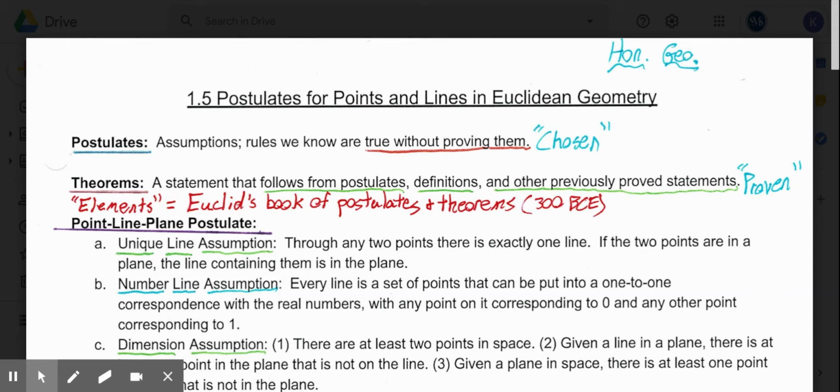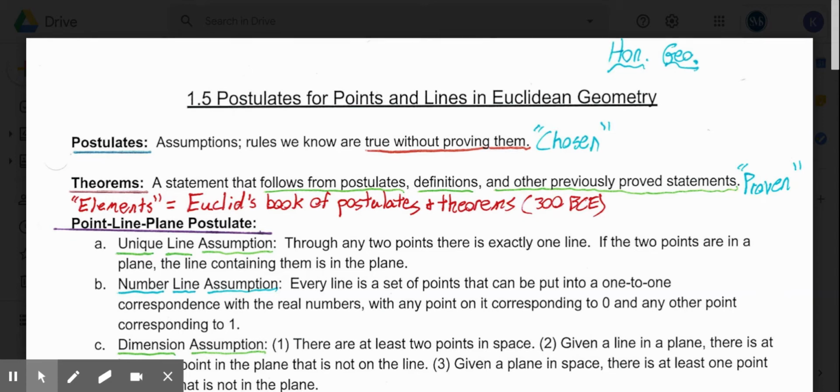Theorems are statements that follow from postulates, definitions, and other proved statements. So theorems are based on postulates, definitions, or other proved statements. In other words, while postulates are chosen, theorems have to be proven and supported by proof.